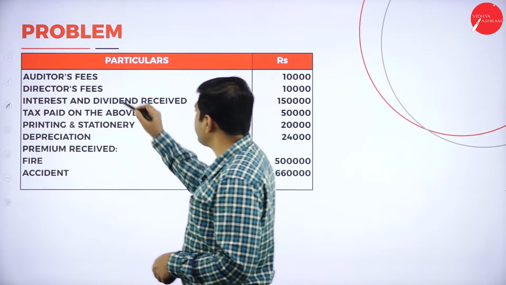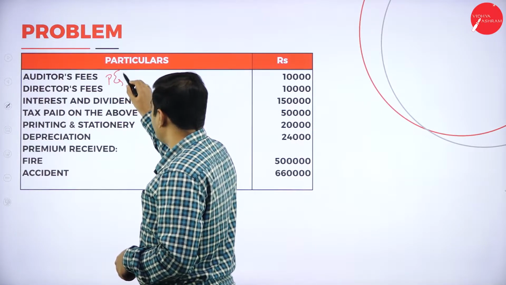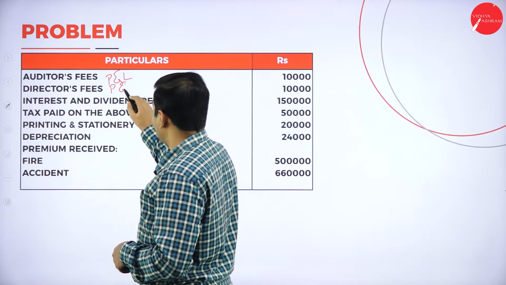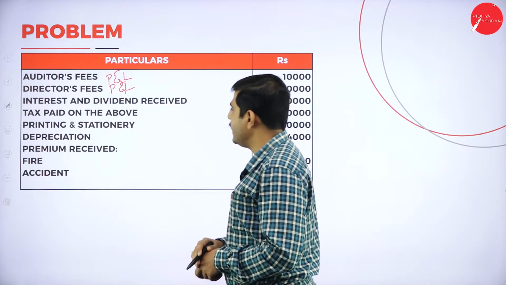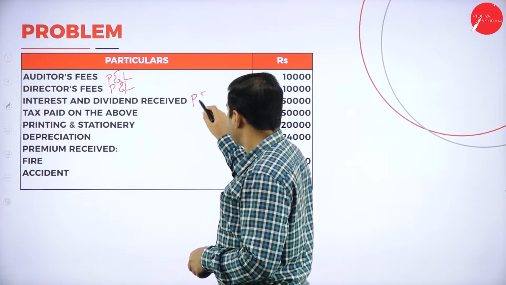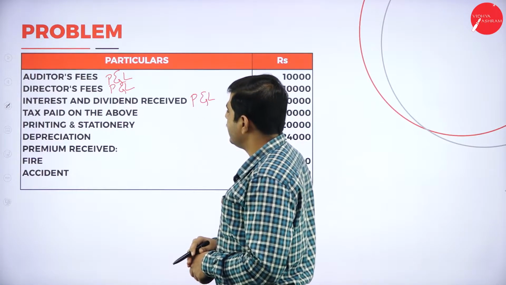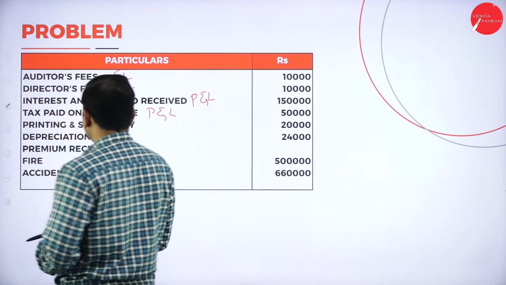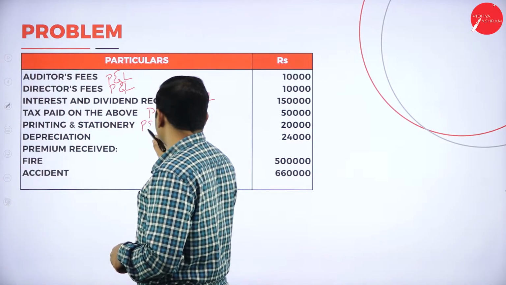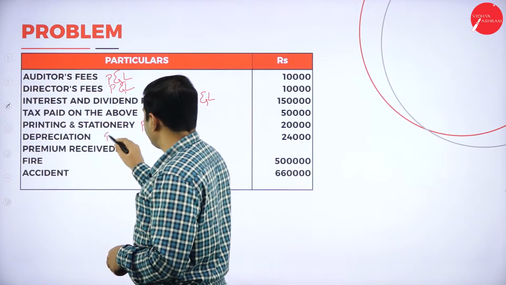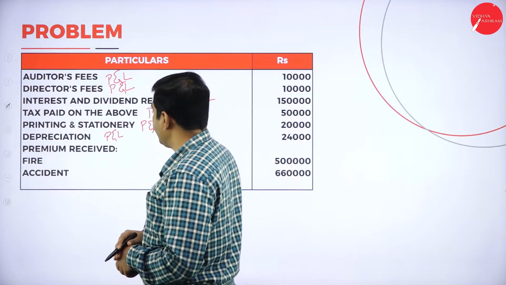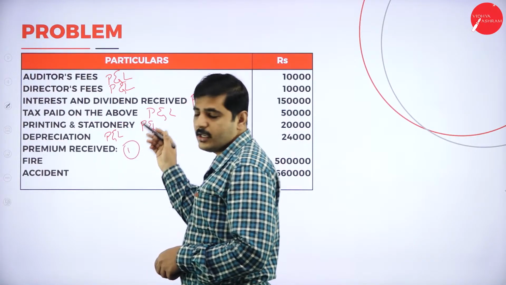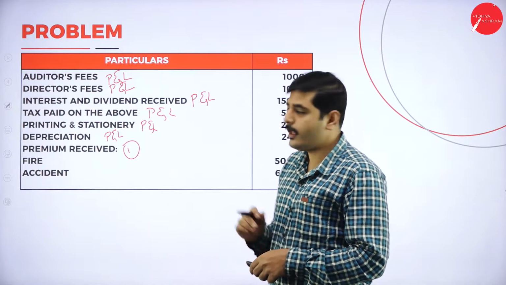Next one, auditor fees, profit and loss account. Director fees, profit and loss account. Interest and dividend, profit and loss account. Tax paid on the above also, profit and loss account. Printing and stationery, profit and loss account. Depreciation, profit and loss account. Premium received, schedule number 1, premium. Like this we have to show the items.